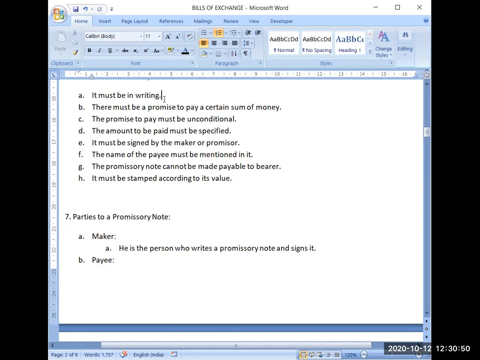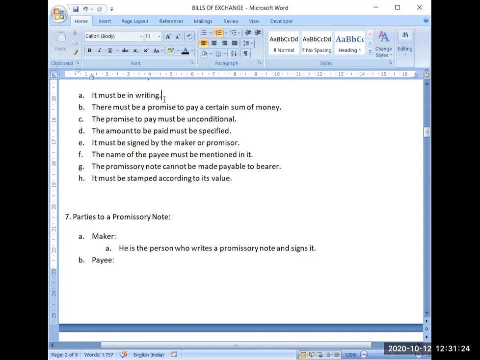The promise to pay must be unconditional. It should not be conditioned in any manner. For example, you cannot write that if I receive the payment of rupees 10,000 on that particular day from such and such person, then only I will pay your money. This type of condition should not be there. Whatever the case, you have to pay the amount on the day on which you have promised. The amount to be paid must be specified.